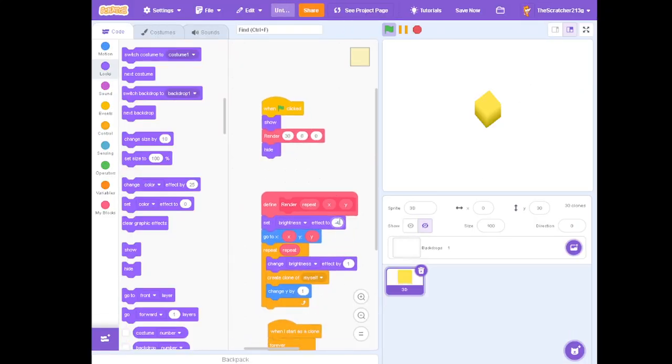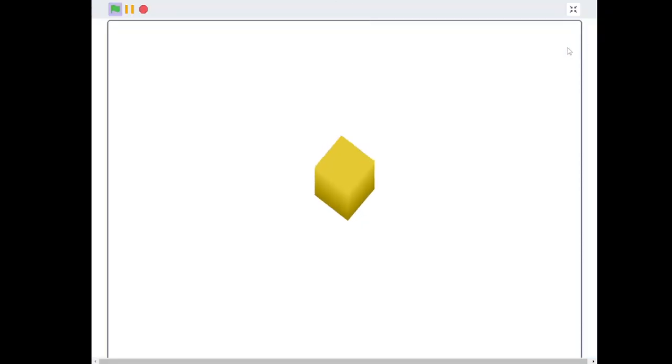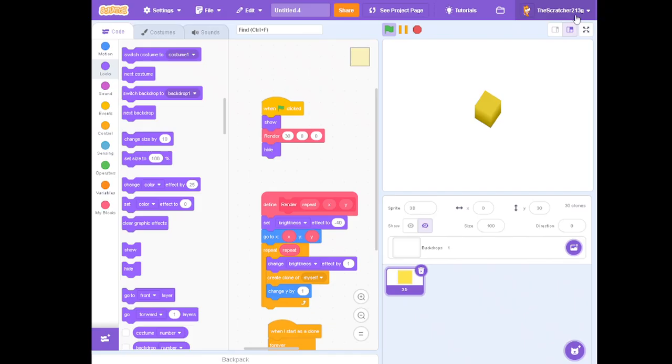Just set this to 40, negative 40. As you can see, it works so well. It's working fine. We have this block here. It has shadows. It's working quite fine. We could add other stuff to it if you want.